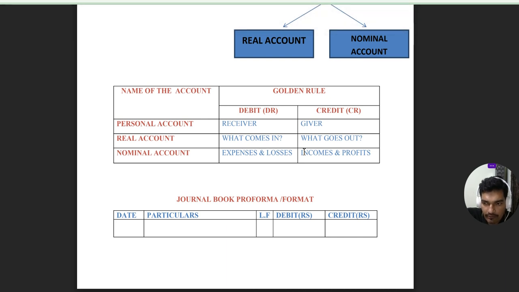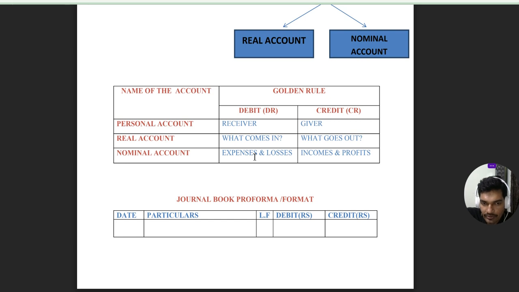Incomes: there is an inflow of cash other than trade. If you are receiving any incomes in the form of rent, because you have a property and you are getting income on that, or you are promoting other businesses and getting commission on that, or you have deposits and you are receiving interest on that, that is inflow of money. So it is easy to recognize nominal account.